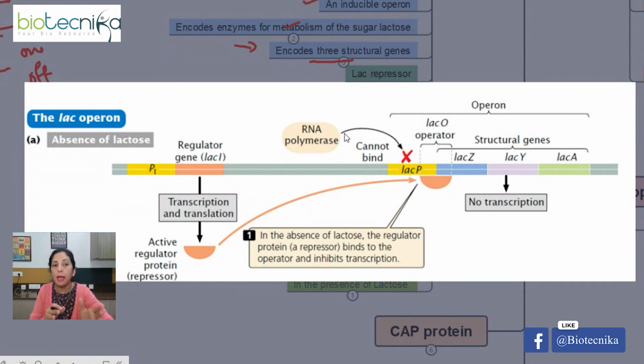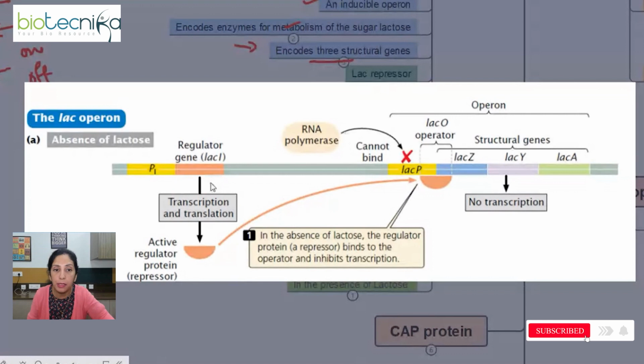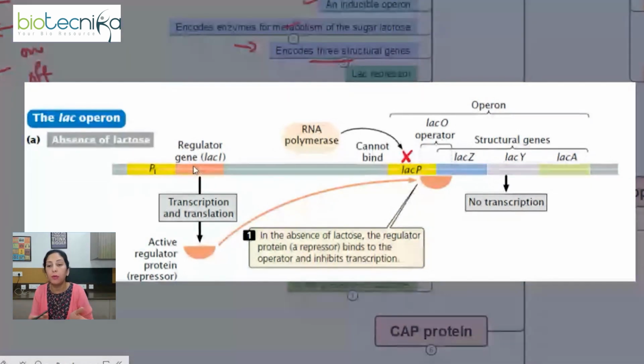Right? Now, what is happening when the lactose is not available? This lac repressor is being produced from the regulatory gene. Now, this regulatory gene is also part of the Lac Operon. So we do have the structural genes, we have the operator, we have the promoter, and then this regulatory gene, which is producing this repressor. Now, when there is no lactose around, we can see this repressor will be binding at the operator